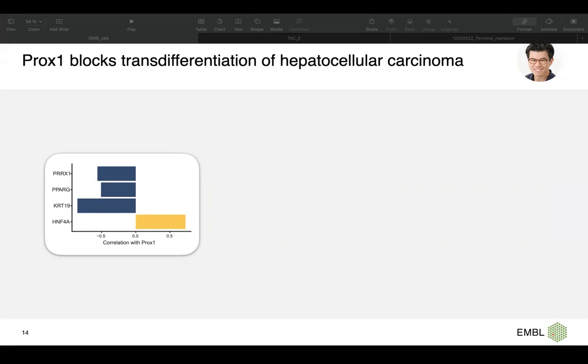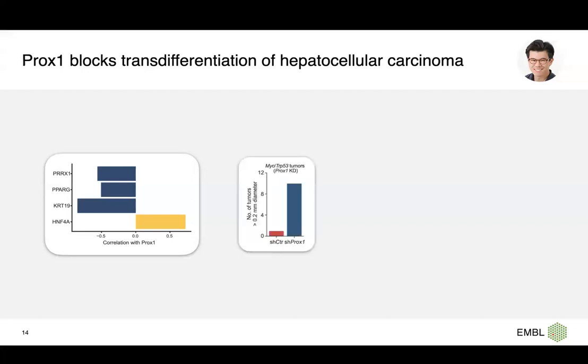Then we thought, okay, what about other cell types that are very close to hepatocytes, like cholangiocytes? We see that it also has a negative correlation with KRT19, which is one of the markers for cholangiocytes, and at the same time a positive correlation with HNF4A. So the whole system can also be applied to cancer. And now we ask ourselves, what would happen if we knock out PROX1 in cancer?